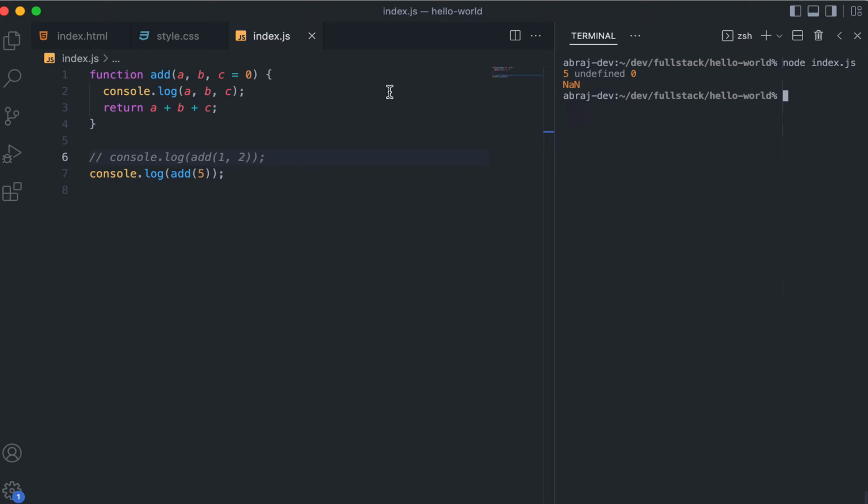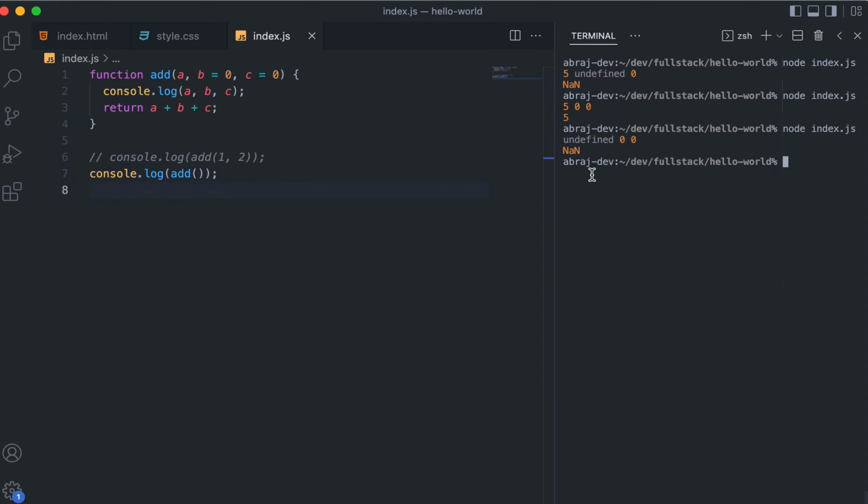What is happening is that 5 is passed, and the third one is 0, but again the second one has no default parameter, and that's why it is undefined. That's why we can use equal to 0 here, and then we get 500, the correct answer. In fact, again if we do something like this, then again the problem will come.